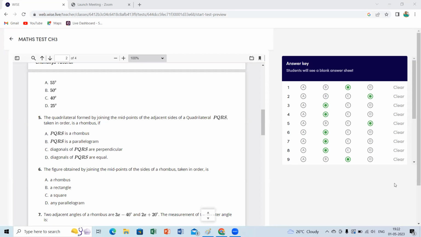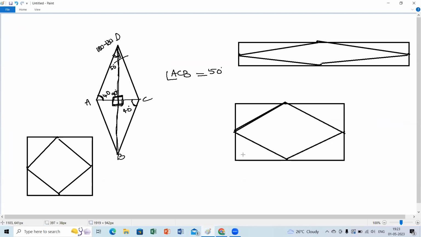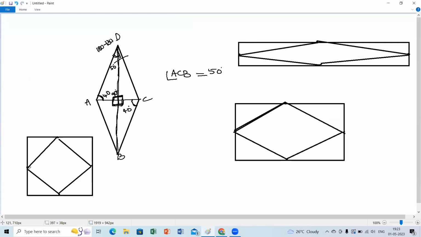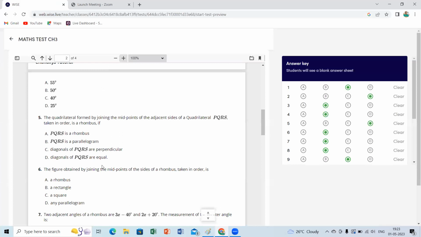Ma'am, then the lines joining the midpoints are equal to half of the diagonals. A rhombus is a four-sided polygon which has every side of equal length. Yes. So only if the diagonals are equal is a rhombus formed. Otherwise, it is not. So we can agree with option D here. Yes, ma'am, that's the only condition.